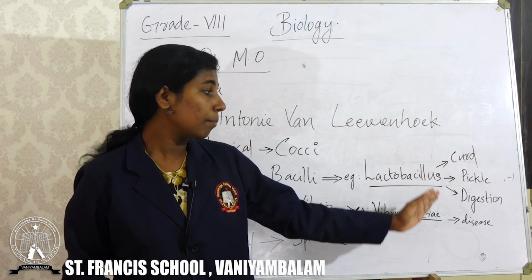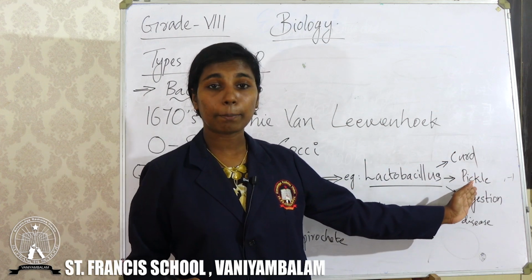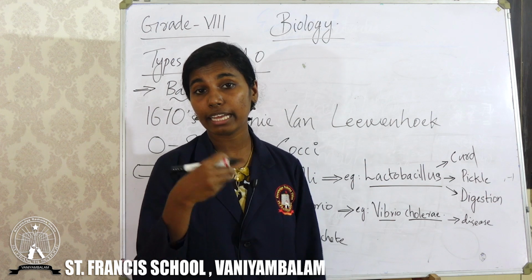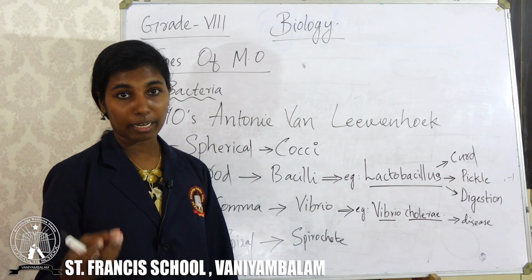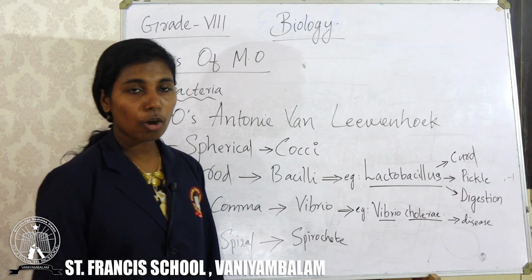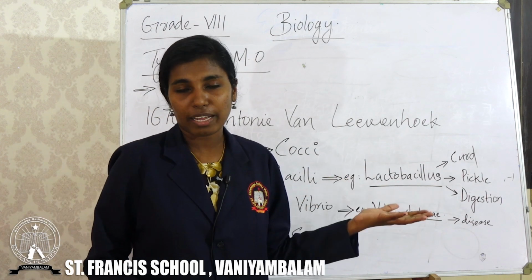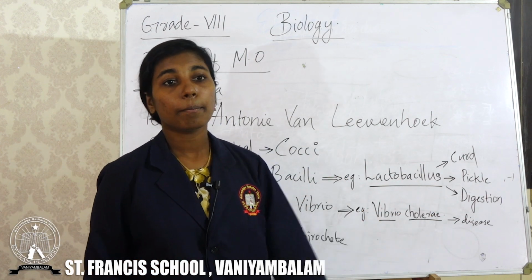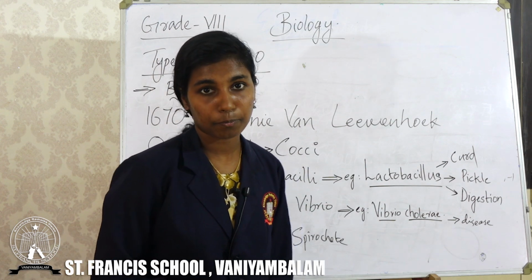Lactobacillus is a rod shaped bacteria. Lactobacillus is our friend because it helps us to make curd from milk, it helps us to make pickle, it helps in the digestion. Vibrio cholerae is our enemy because it causes many diseases like cholera. Hope you clear the point. So bacteria are our friends. It is beneficial for us, but it is our foe because it can cause many diseases.